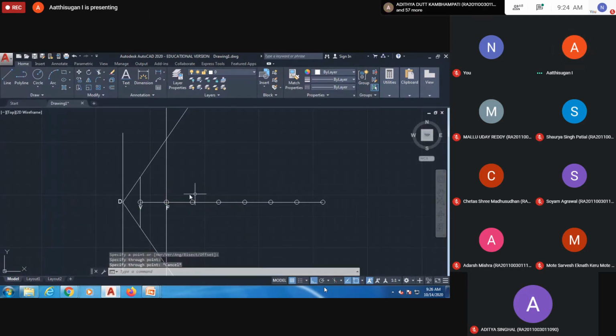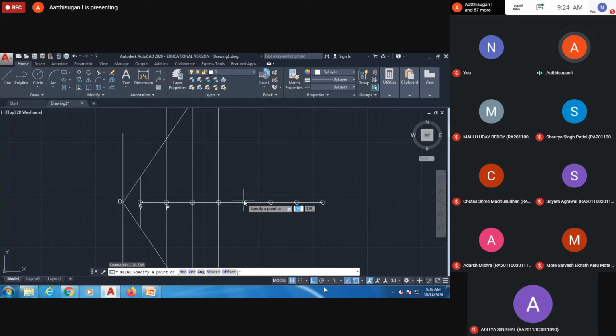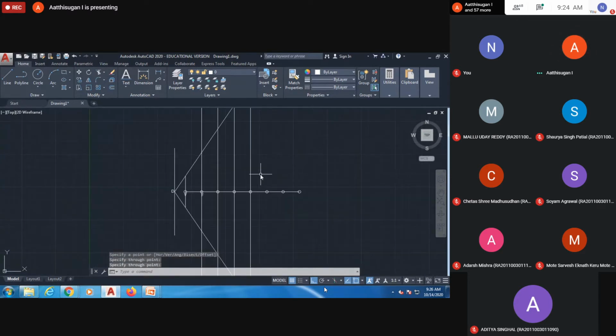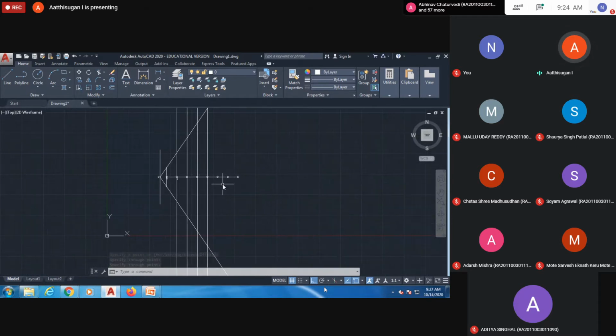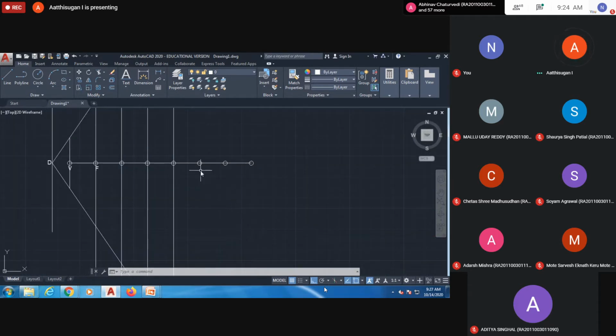Similarly for this point, this point, and this point. I'm pressing the space bar for selecting the previous command, which makes it fast. You can use the space bar or the enter button.